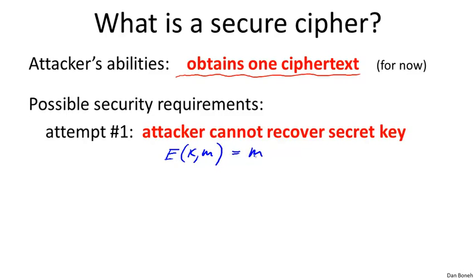Of course, it doesn't do anything. Given a message, it just outputs the message as the ciphertext. So this is not a particularly good encryption scheme. However, given the ciphertext, namely the message, the poor attacker cannot recover the key because he doesn't know what the key is. And so this cipher, which clearly is insecure, would be considered secure under this requirement for security. So this definition will be no good.